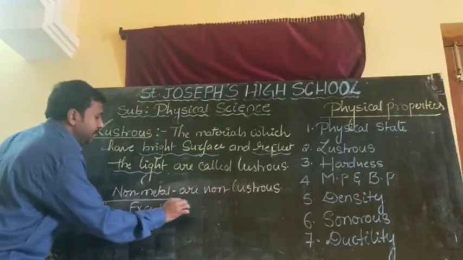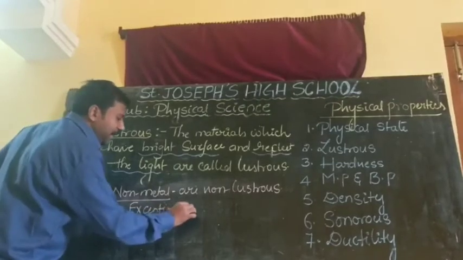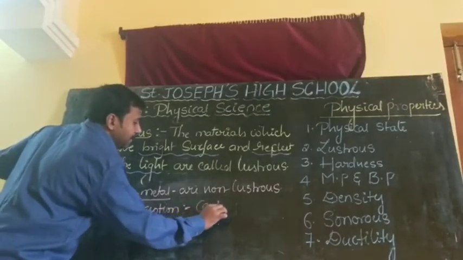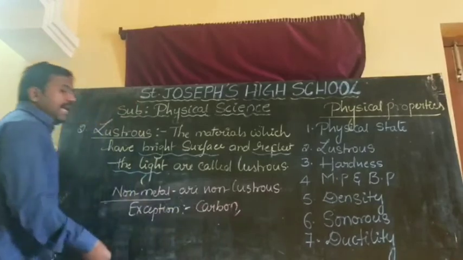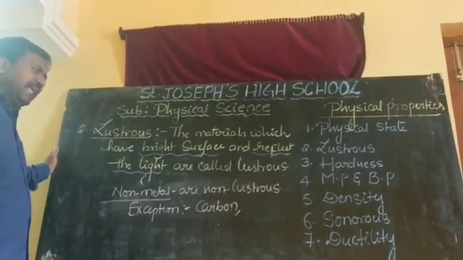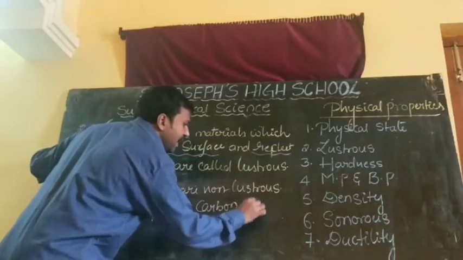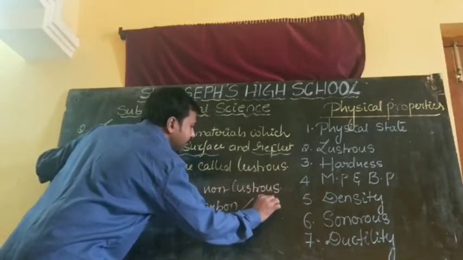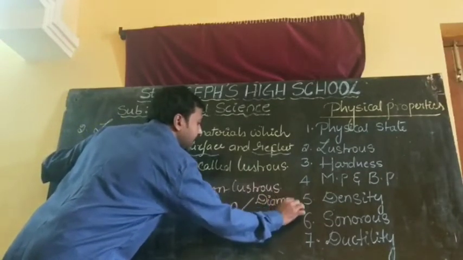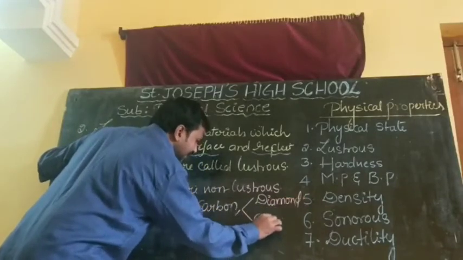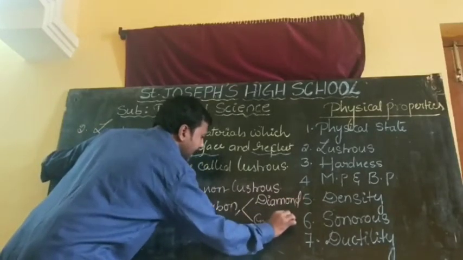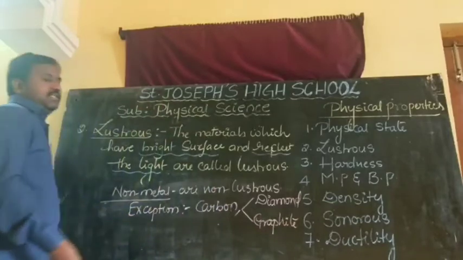What is that, sir? The example I am taking is carbon. Sir, carbon is lustrous? Yes, from carbon we get diamond and graphite crystals.